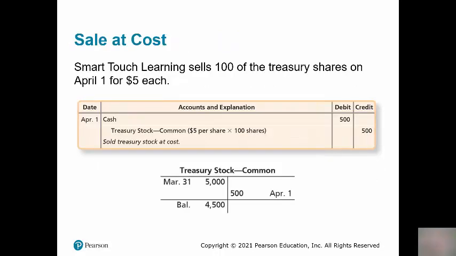Now let's say that Smart Touch Learning later decides they want to sell 100 of those 1,000 shares that they purchased on April 1st for $5 each. So they resell 100 shares of treasury stock at the same price that they originally bought it, which was $5. If they do that, they debit cash for $500, which is 100 times $5, and they credit treasury stock common for the same amount. The T account then shows that the balance in treasury stock after that entry is $4,500.